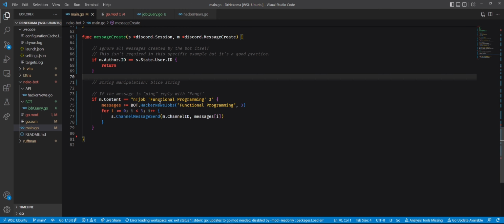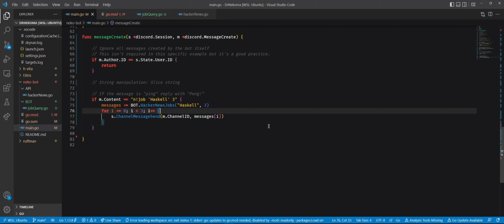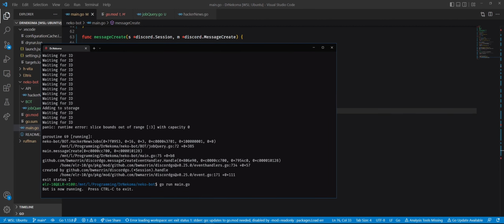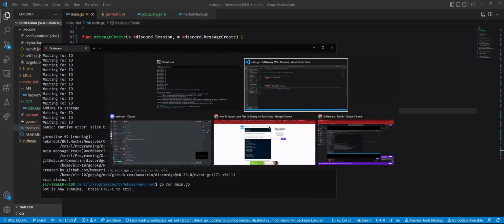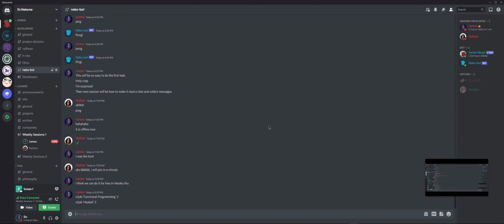No, see, you are matching the exact string, right? Try to put something simple, man, because we're gonna have a bunch. We have 700 API calls, but we just want... just chill. I already tested Haskell once yesterday and it worked, but you will fetch the same number. Haskell 3 and go.